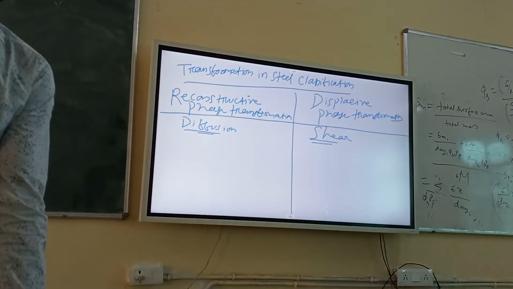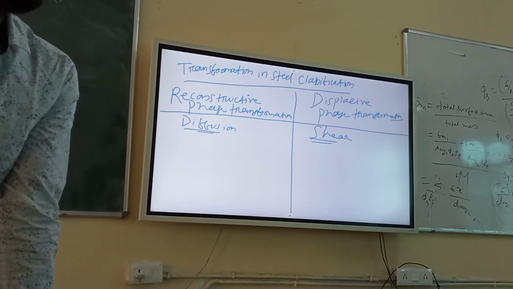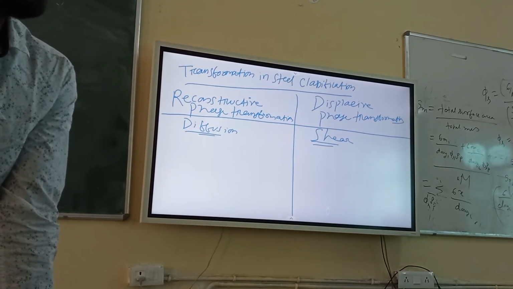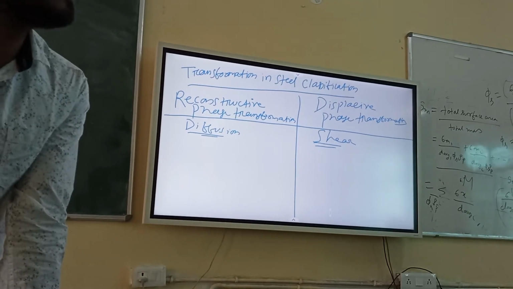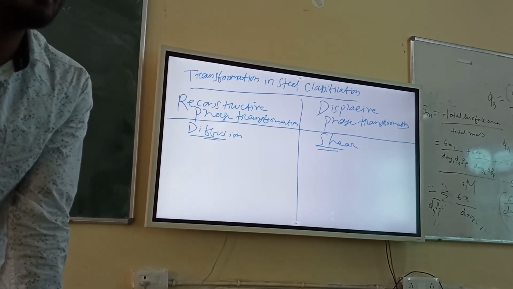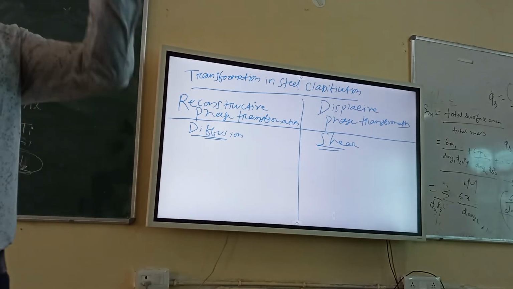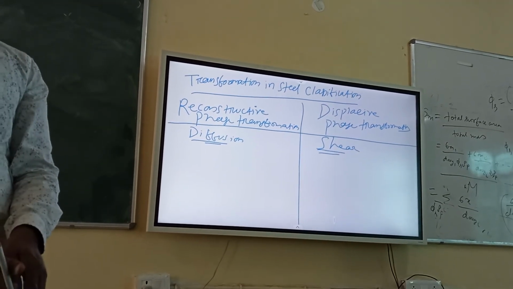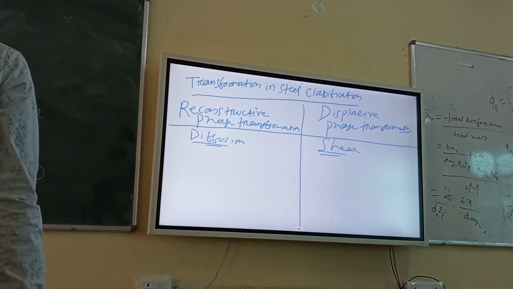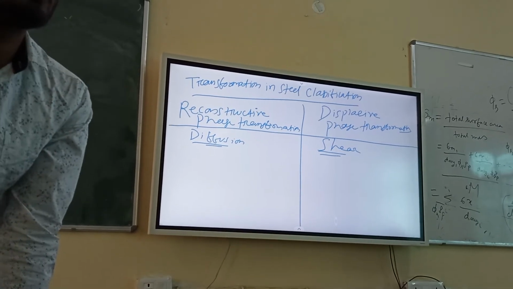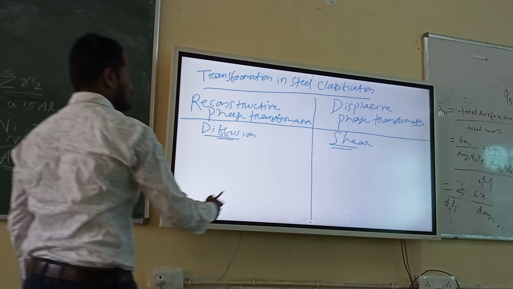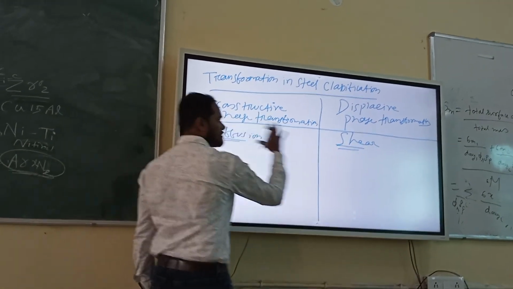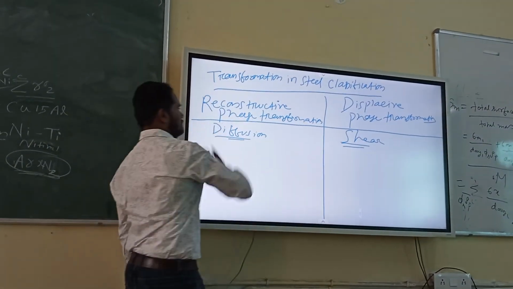Which example have you seen? Anybody remember? In case of tin, we have seen the tin cry. I have shown you the video. How do atoms move there? Twinning. At a time, all the atoms move suddenly in the same direction, same velocity, right? A group of atoms is moving. That is called twinning, so it is also a shear kind of thing, basically. Okay, so atoms move by diffusion, atoms move by shear.